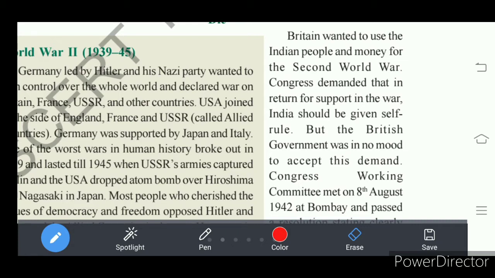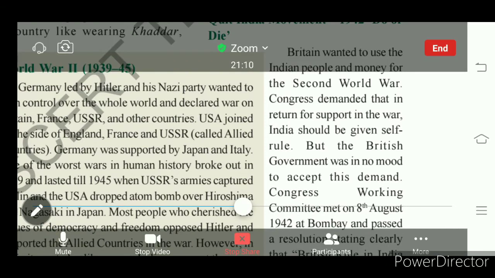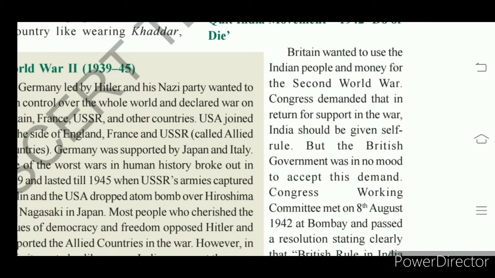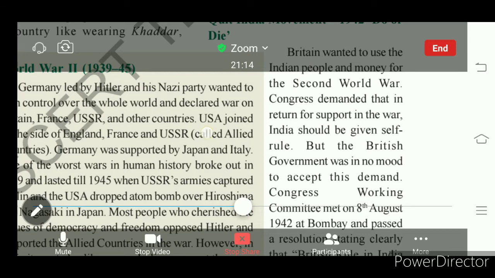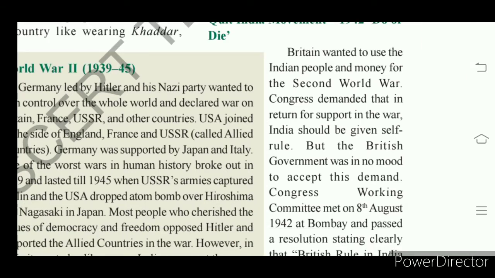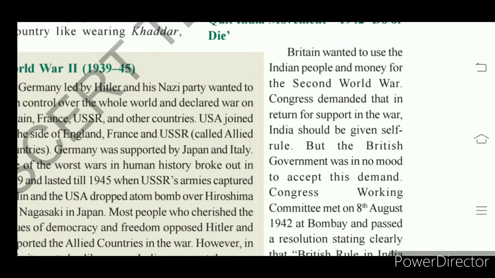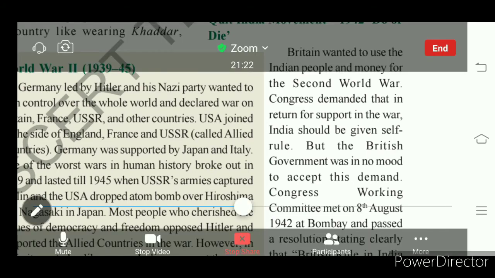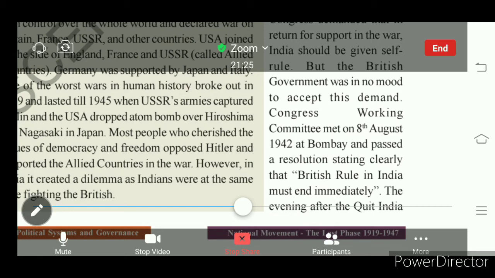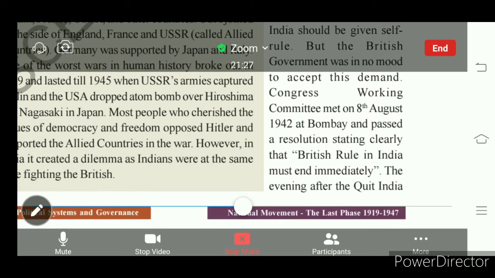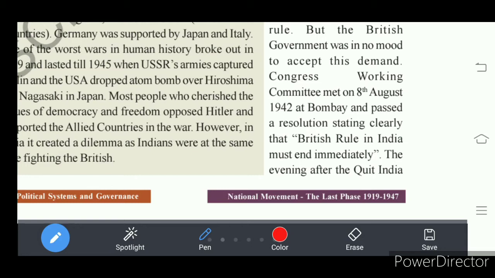Then the Congress Working Committee decided to pass a resolution in the meeting held at Bombay on 8th August 1942.